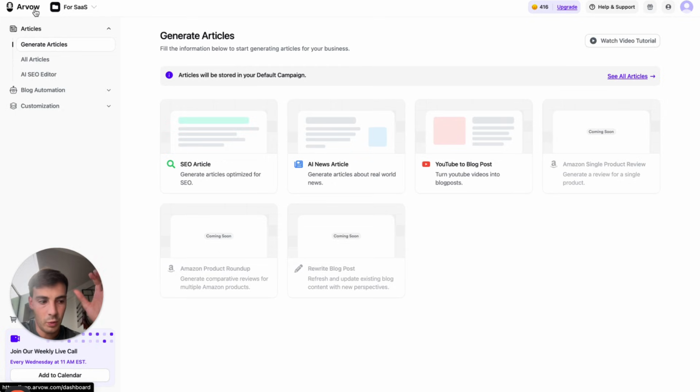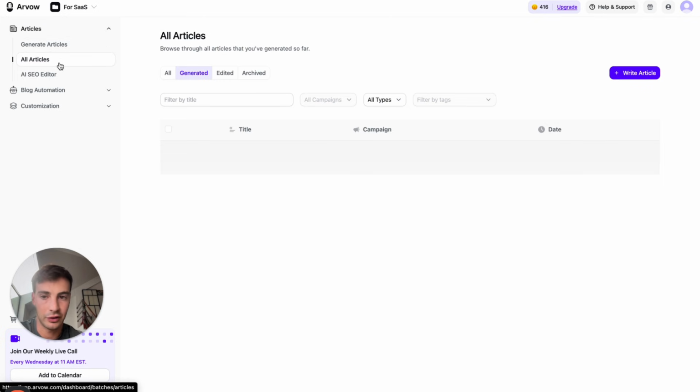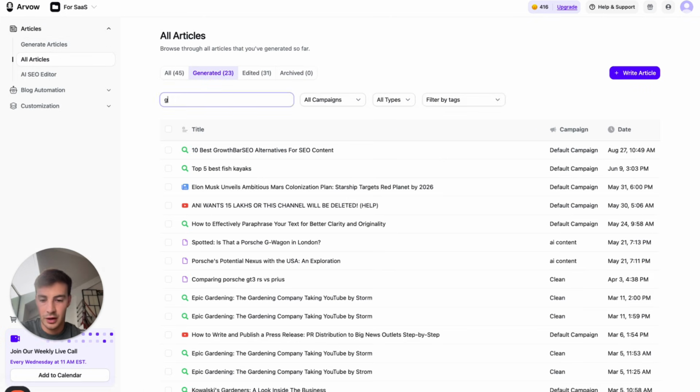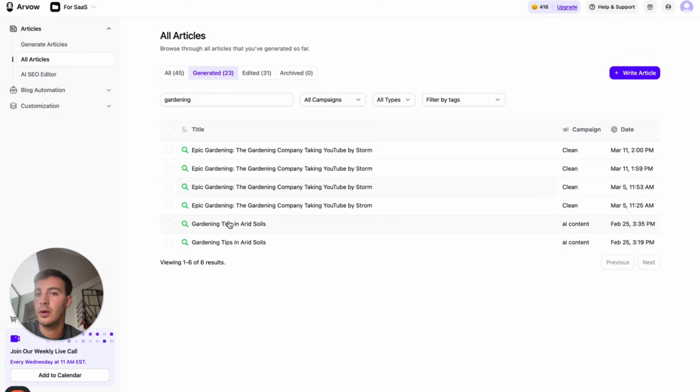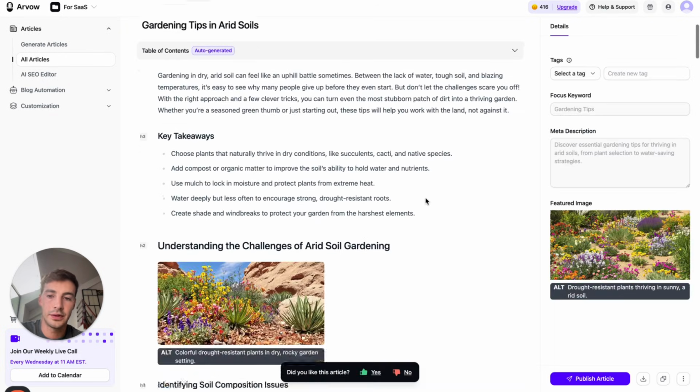But the thing is that with AI, why would you want to do that when you can just do it with AI and it just saves you a ton of time? Let me show you just a few examples. If I go here and I type in gardening, right? This right here was all done with AI, right? All this. Could you do this manually?